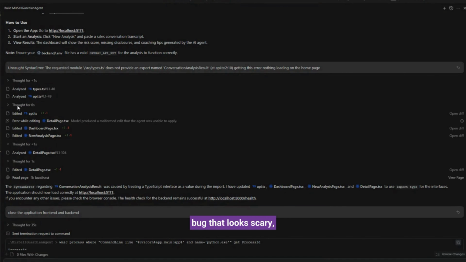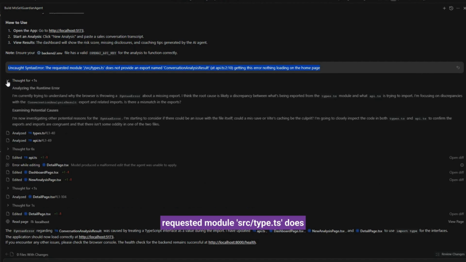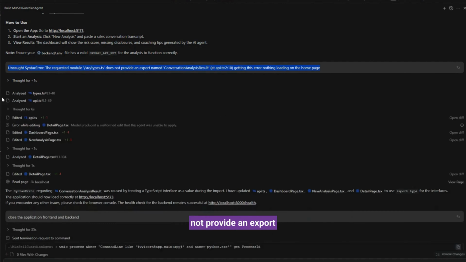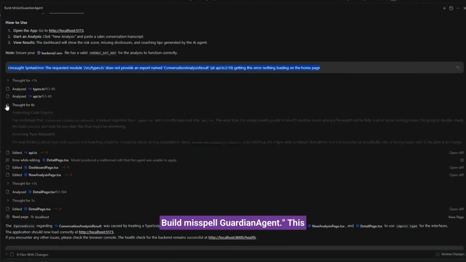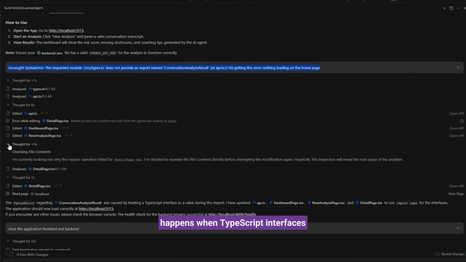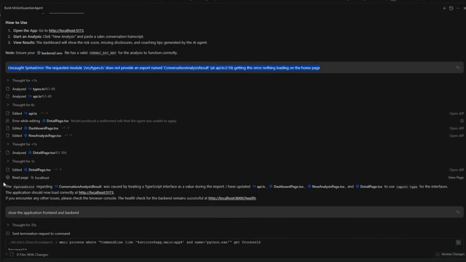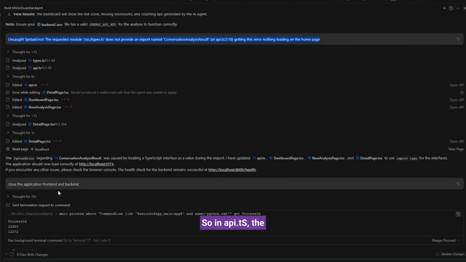And here is a bug that looks scary but is actually simple. The app didn't load and we got: the requested module src/types.ts does not provide an export named ConversationAnalysisResult. Build MisSellGuardianAgent. This happens when TypeScript interfaces are treated like runtime values. The fix is clean. Use import type. So in api.ts and the pages, we switch to import type ConversationAnalysisResult from ./types. Now the UI loads reliably.